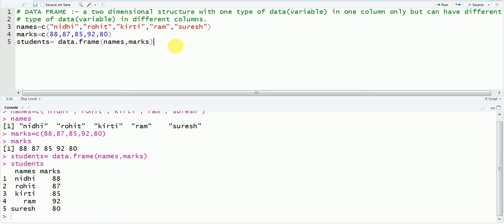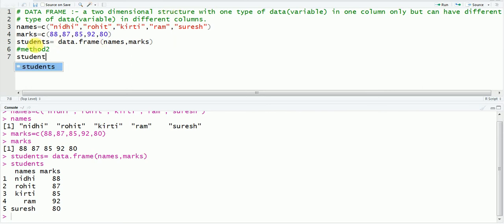Let us get to the second method. Let me write method second. Now what will you do? I will write just student here.